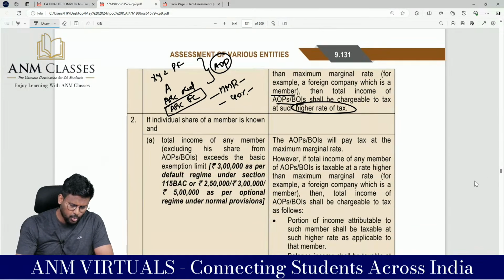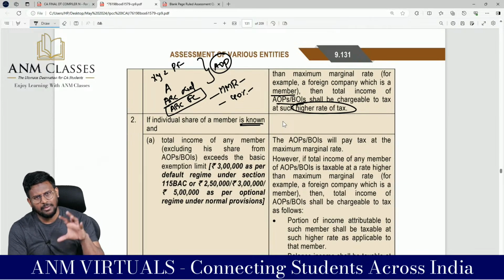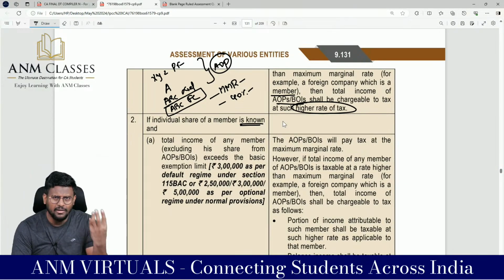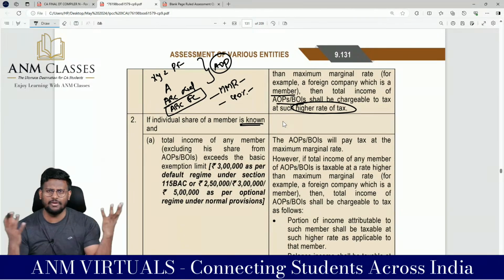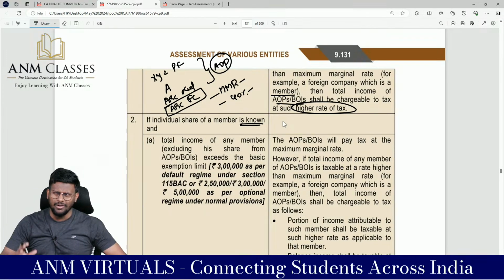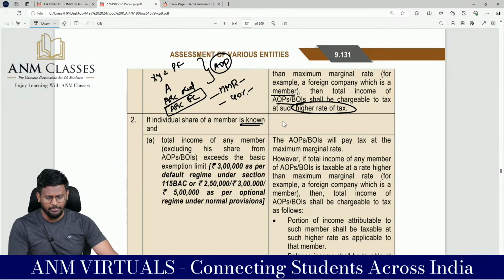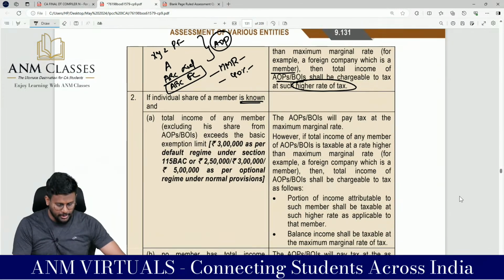That's it. Number 2, if the individual share of a member is known and determinable, that means there is a deed, there is a PSR, we are able to know it, because every AOP will not be an unstructured AOP. But still, we don't like the AOP like the partnership form, because for partnership there is an Act, but there is no regulation for AOP or BOI.